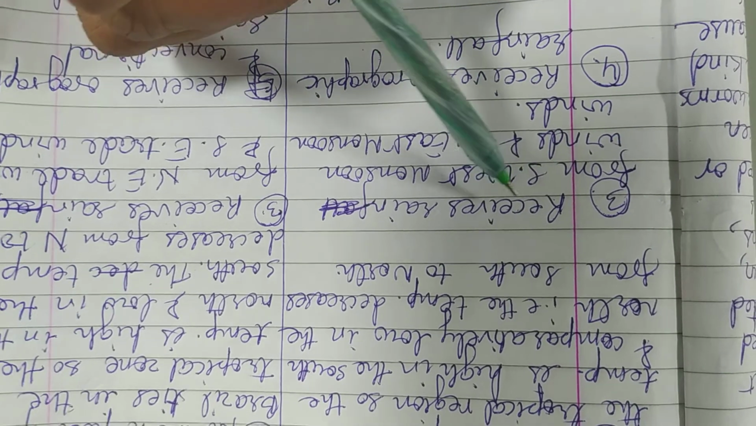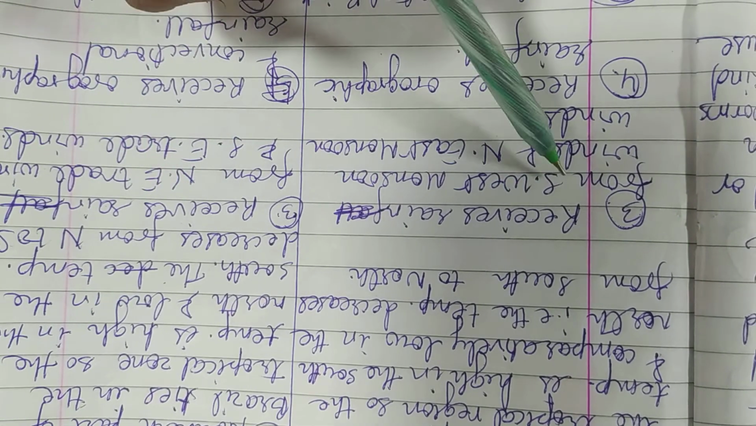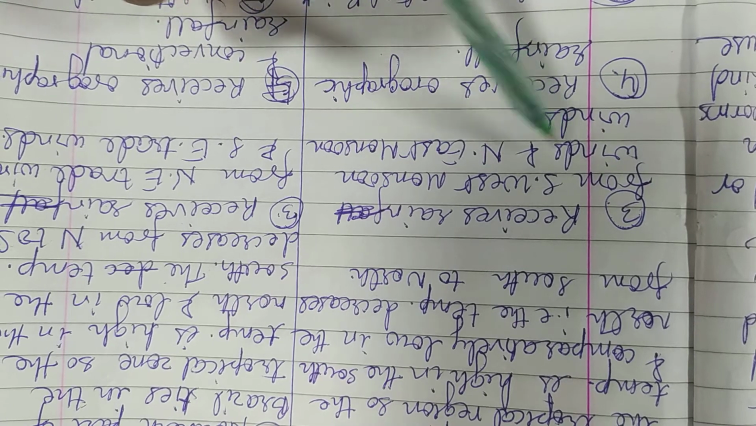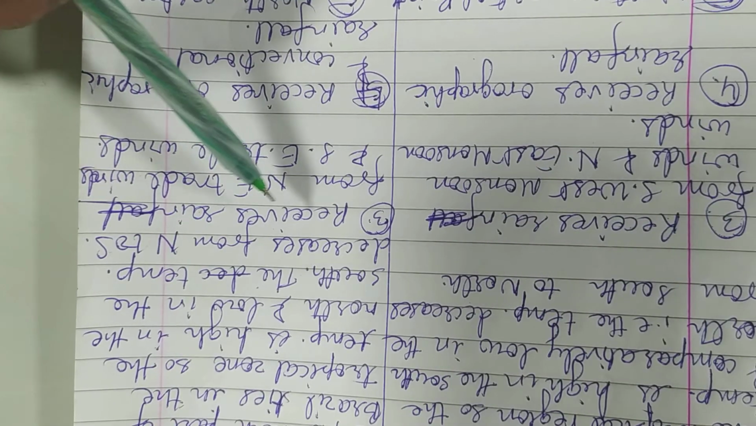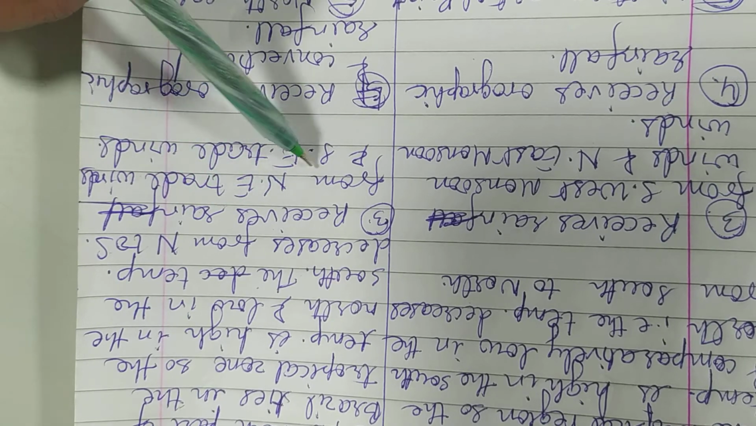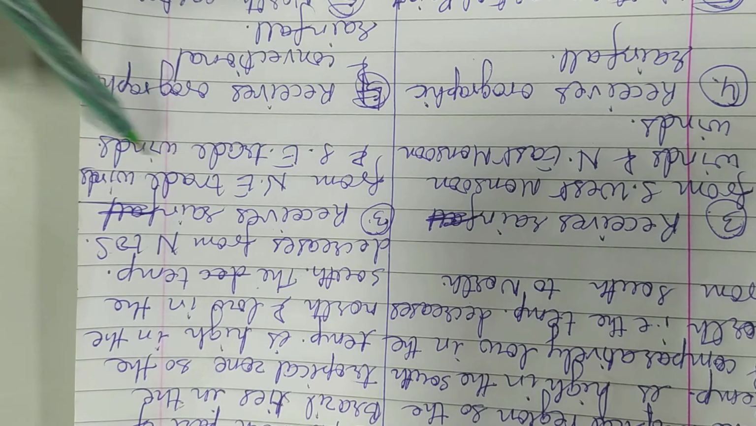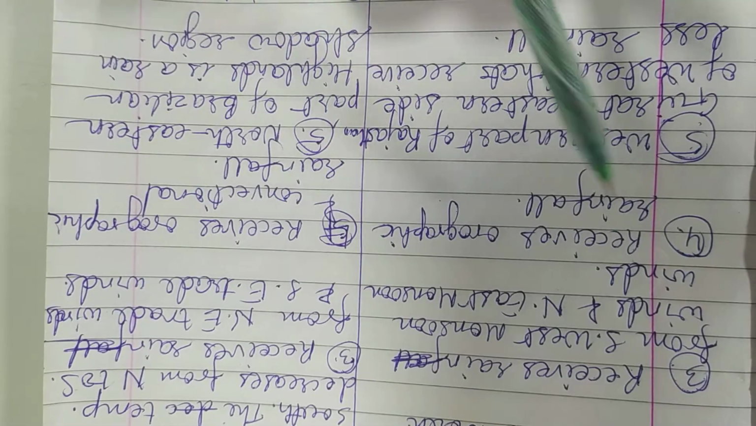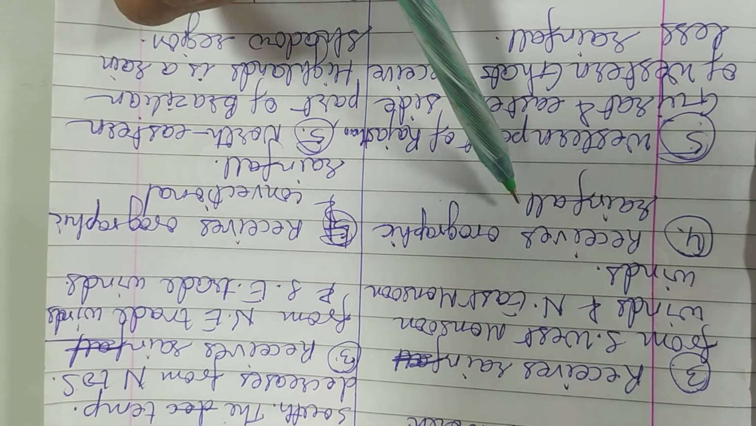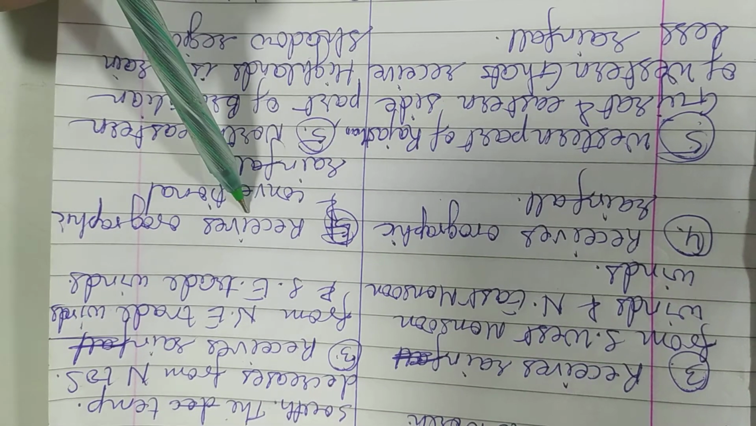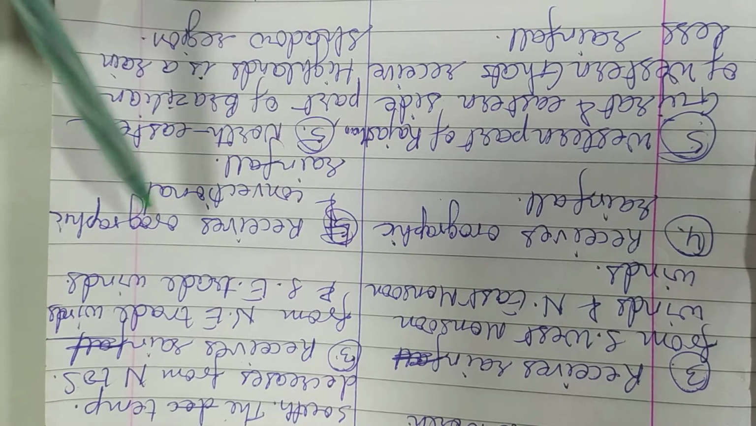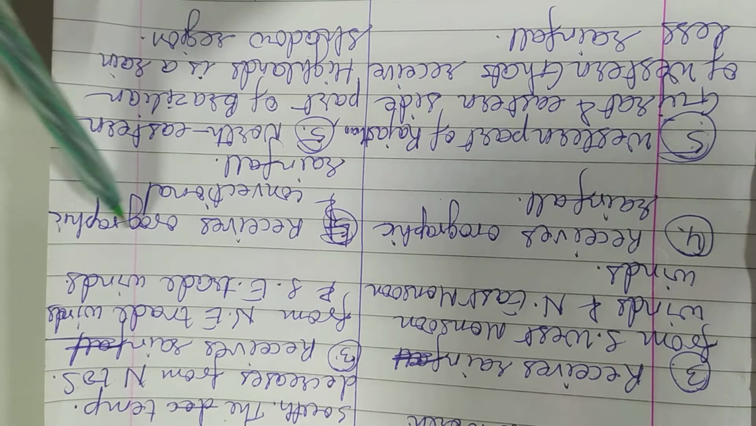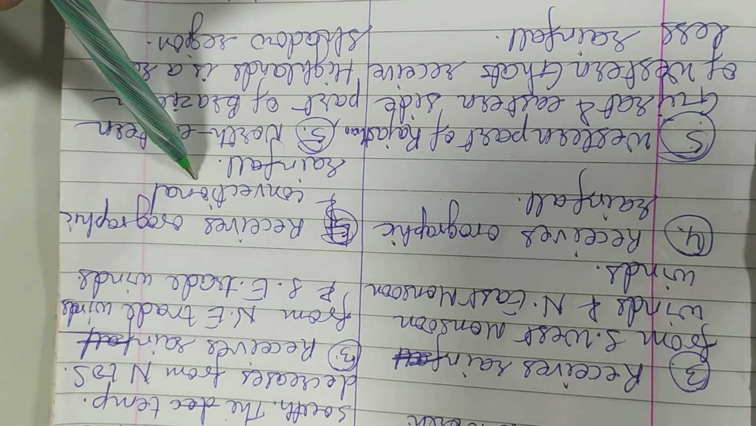Then India receives rainfall from southwest monsoon winds and northeast monsoon winds, and Brazil receives rain from northeast trade winds and southeast trade winds. India receives orographic rainfall only. Brazil receives both orographic and convectional rainfall. You know why it is orographic and convectional in Brazil.